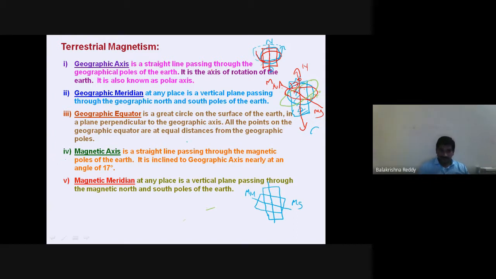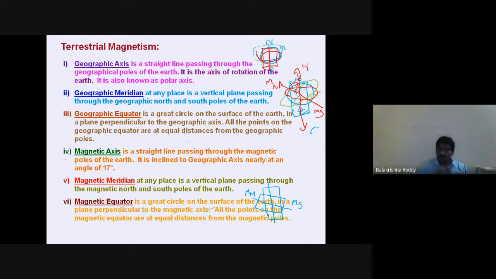Okay, so now in the same manner, you can see the magnetic equator. Already I just told you, the magnetic equator makes a 17 degree angle with respect to the earth equator. So I can draw here also. This we can draw like this, which is perpendicular to the magnetic axis.